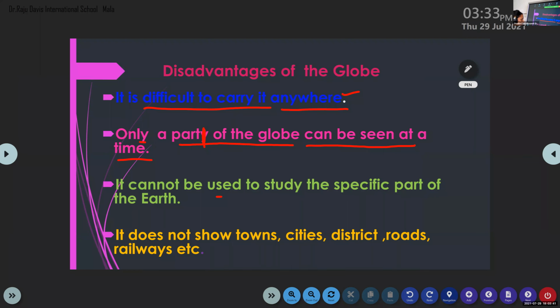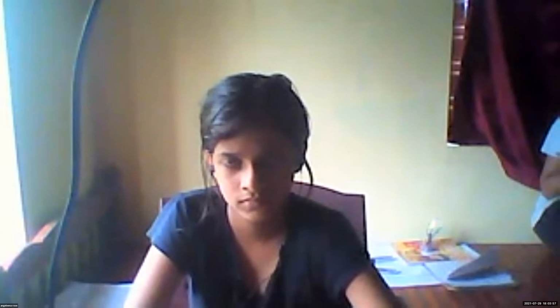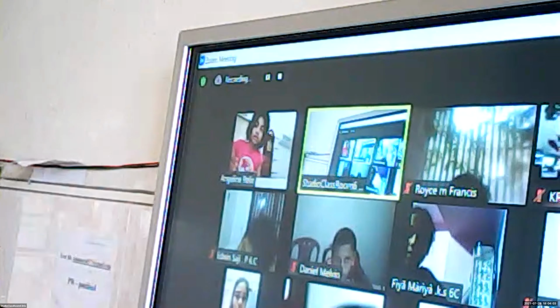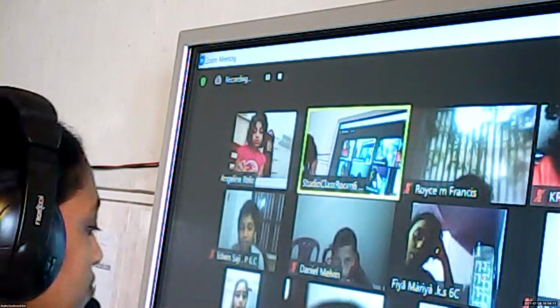It cannot be used to study a specific part of the earth. For example, if you want to study about India, can you study with the help of a globe? No, ma'am. We know there are different types of maps: political maps, physical maps, thematic maps. If you want to study about a district or a particular country, we always check the map. Yes or no?